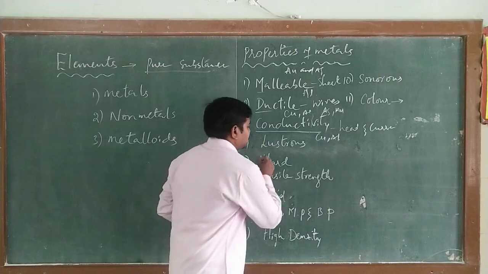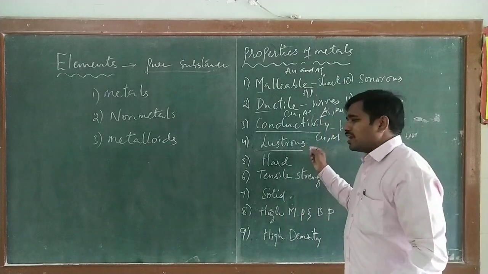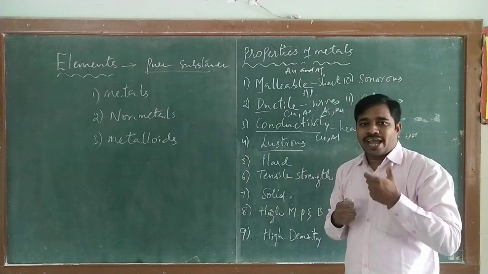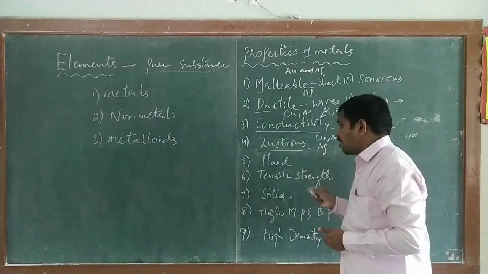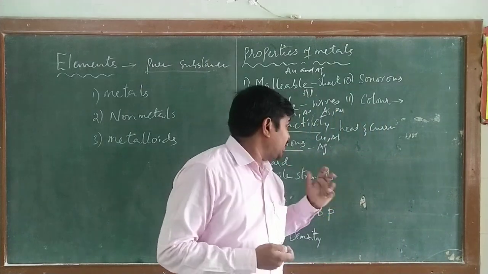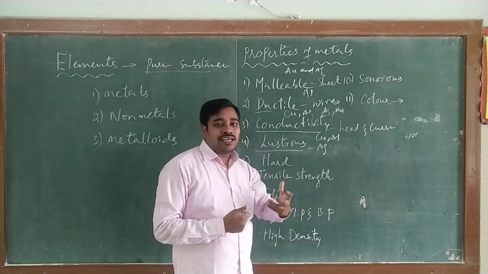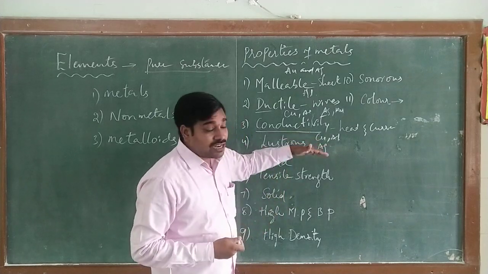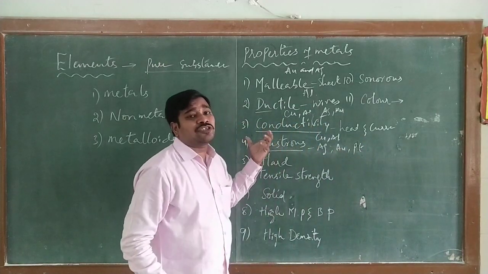And next is lustrous. What is lustrous? A shiny appearance. We can also call it chamak. When light falls on metals, they act as reflectors, and silver is the most lustrous metal. We have one doubt: there are so many metals, so why do we use only gold and platinum for making jewelry? Because they are very lustrous. Whenever light falls on them, they act as the best reflectors and appear shiny. That's why silver, gold and platinum are used to prepare jewelry.